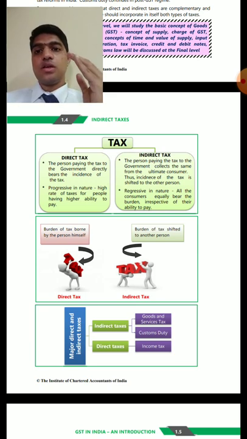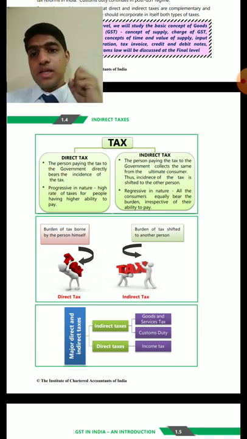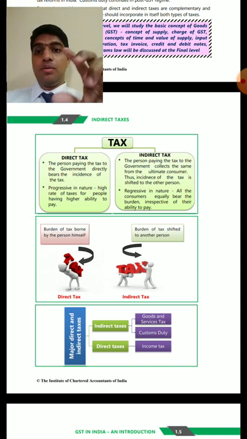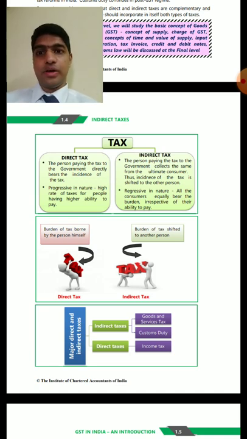This price includes a tax amount, which I am not paying to the government. The seller, the shopkeeper, pays it to the government. So the person who takes the burden does not pay the tax, so it is known as indirect taxation.